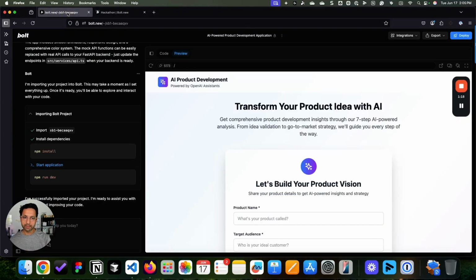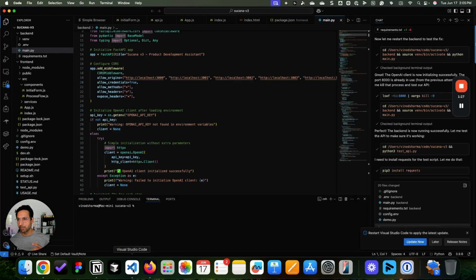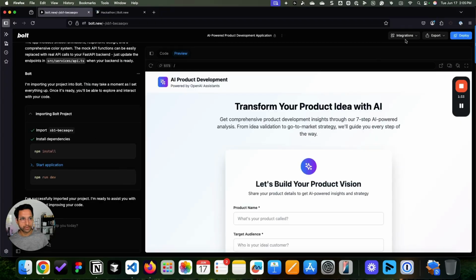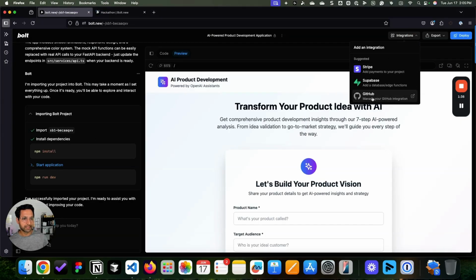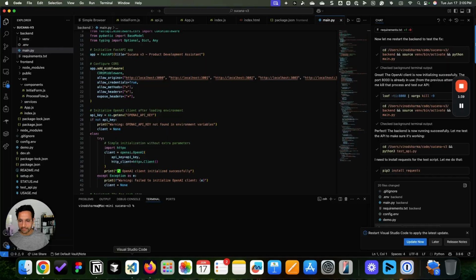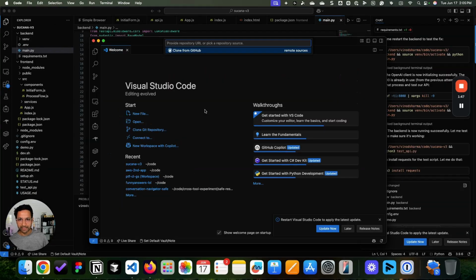I started with Bolt and built the initial version of the product, and then I switched to Visual Studio Code. I don't know if you know this or not, but in Bolt you can connect your application with GitHub, and then in Visual Studio you can clone that application, and then you will be able to use both Bolt and Visual Studio, or Cursor for that matter, as long as you are signed in with the same GitHub account in Bolt and Visual Studio Code and Cursor. So that's what we are doing.